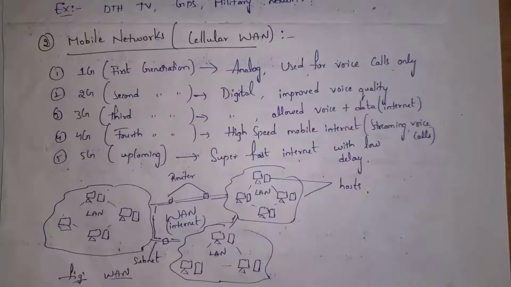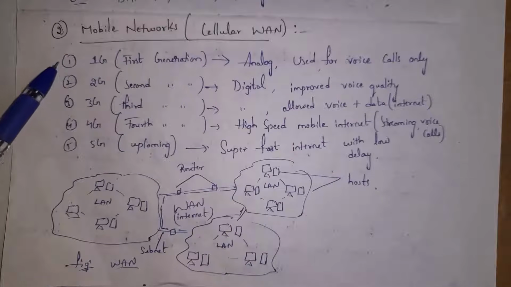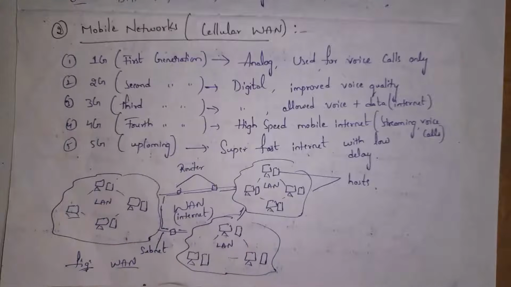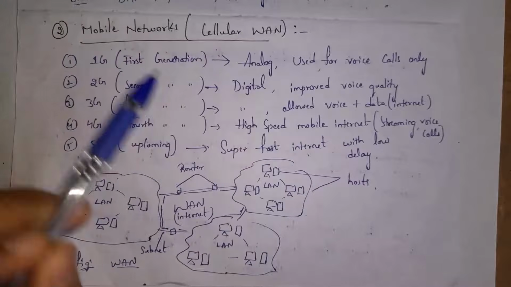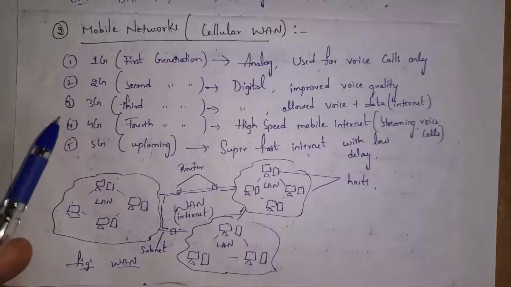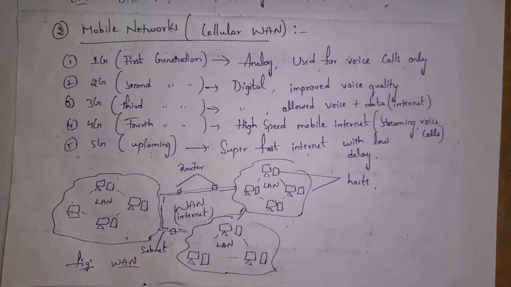And we can also access wireless LANs using mobile networks. In olden days, there was the 1G network, where we used 1G only for voice calls. Next came 2G, where mobile companies improved voice calls. 1G network is analog, that means whenever we speak in a call, that voice is transferred slowly in the network. Whereas 2G is digital, that means whenever we speak in a phone call, the data travels in the form of zeros and ones.